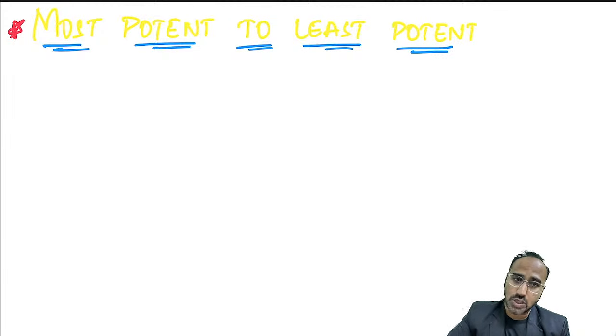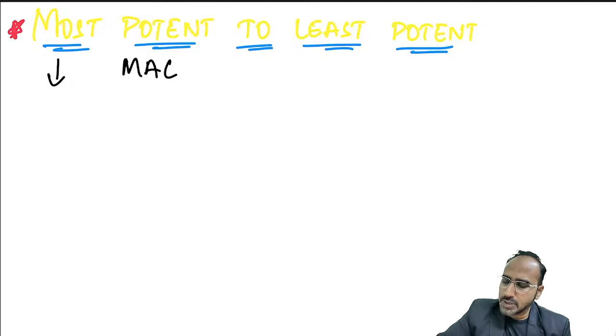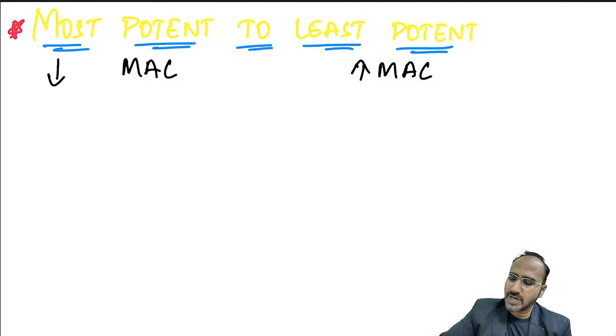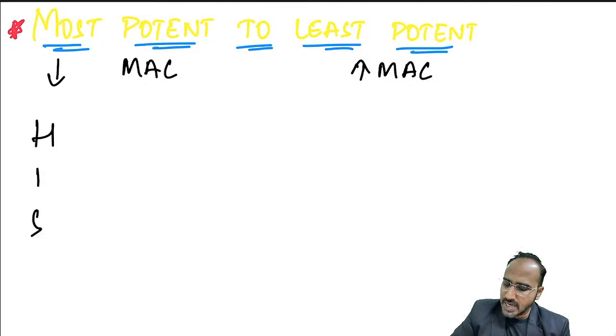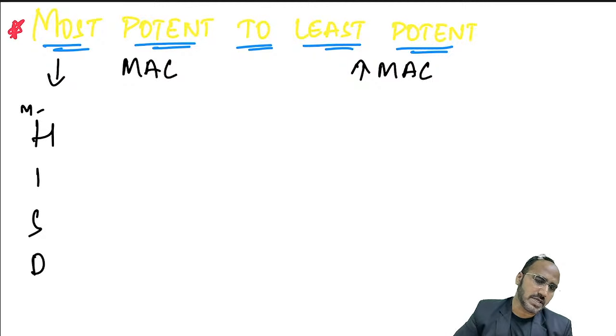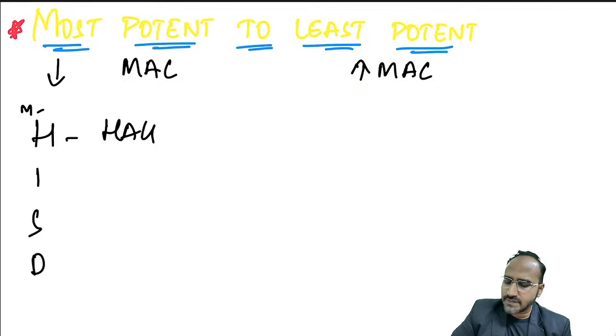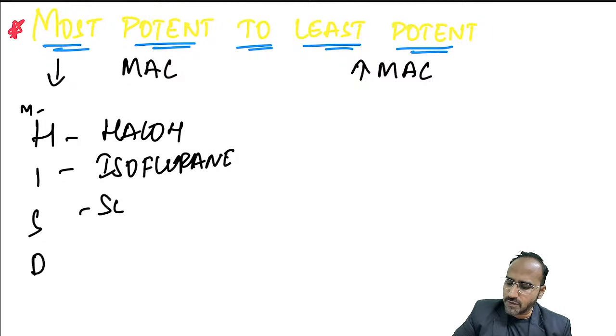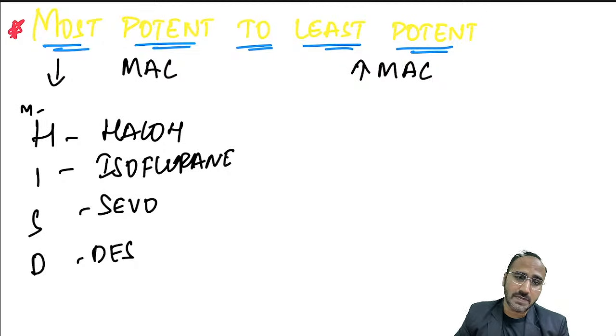Now, if someone is asking you most potent to least potent, he is basically asking you low MAC to high MAC. The mnemonic for it is what? HISD. You can write MHISD. M stands for methoxyflurane, which has a low MAC value, but it is not used. That's why I'm writing HISD. H stands for halothane, I stands for isoflurane, S for sevoflurane and D for desflurane. Okay? HISD, if you remember in this direction, you will get low MAC to high MAC.